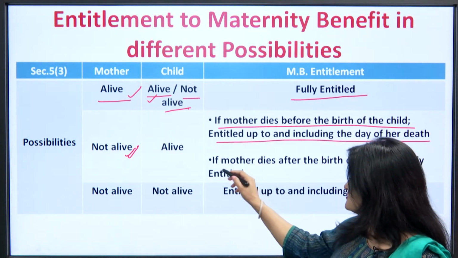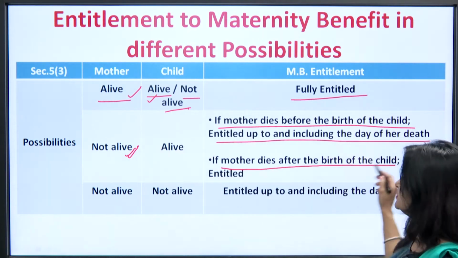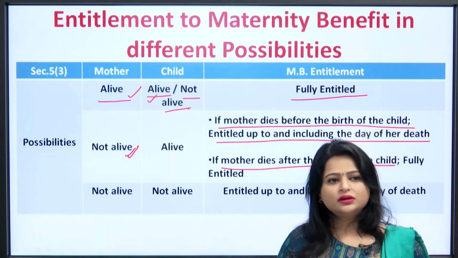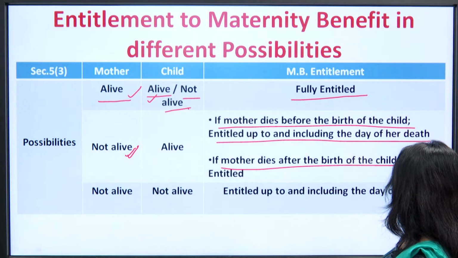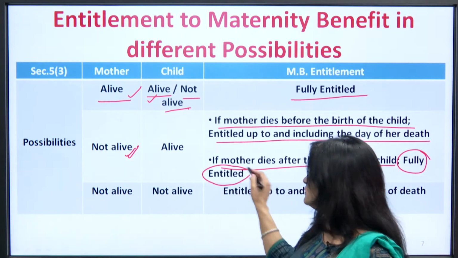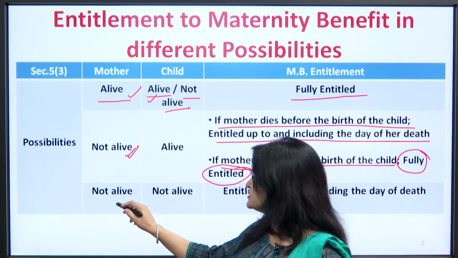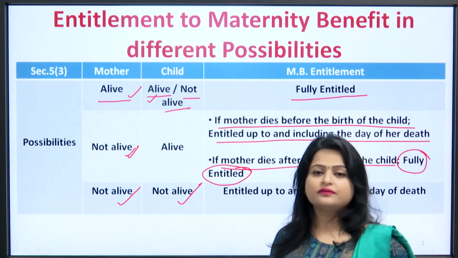The second condition is if the mother dies after the birth of the child. After the birth of the child, that means the child is alive. The mother is not alive but the child is alive. In that case again she is fully entitled. And another case is if the mother is not alive as well as the child is not alive.